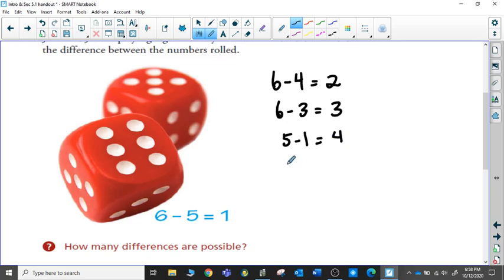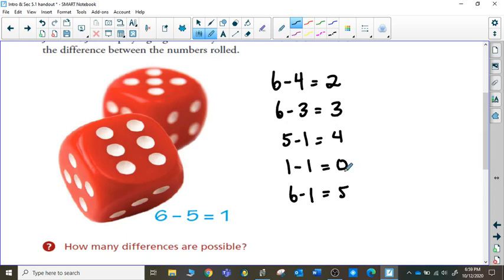If we rolled snake eyes, 1 take away 1, we would have a difference of 0. And if we had 6 take away 1, we could have a difference of 5. I think that no matter which way we roll the dice, we are only going to see differences of 0, 1, 2, 3, 4, or 5. So those are all the possibilities.